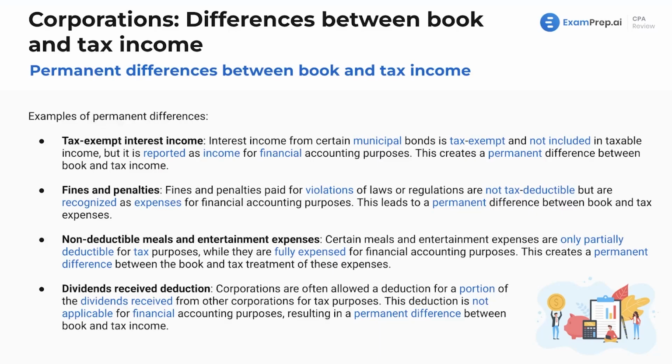All right, permanent differences. These do not create deferred tax assets and liabilities. We're never going to reconcile. Here are some great examples. Tax-exempt interest income. Well, municipal bonds, these are bonds through municipalities, small local governments.